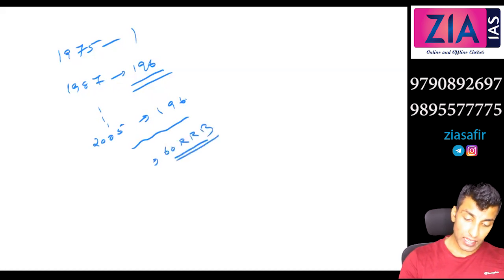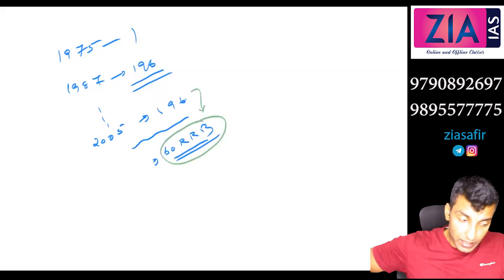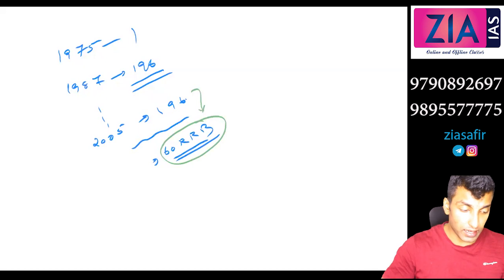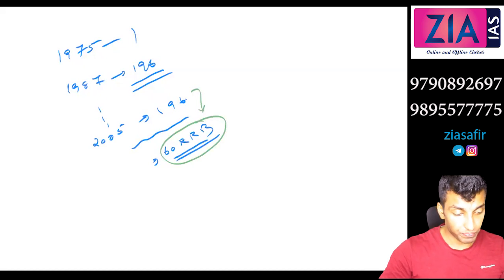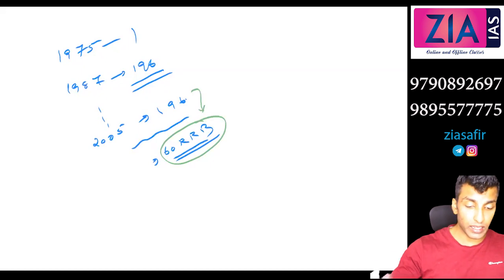Now if you see, it is around 60 RRBs. So what happened is the numbers decreased from 196 to 60, but that doesn't mean that resources are decreased. Only the number is decreased.